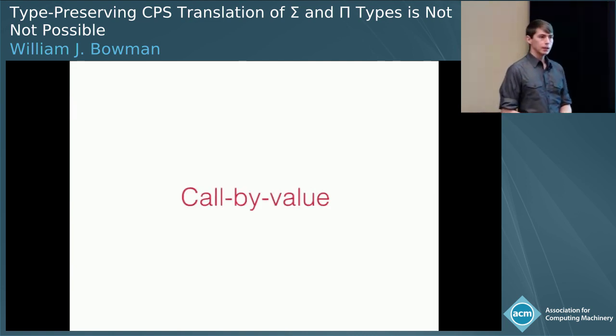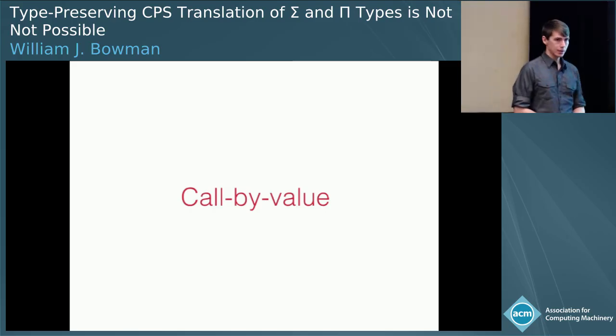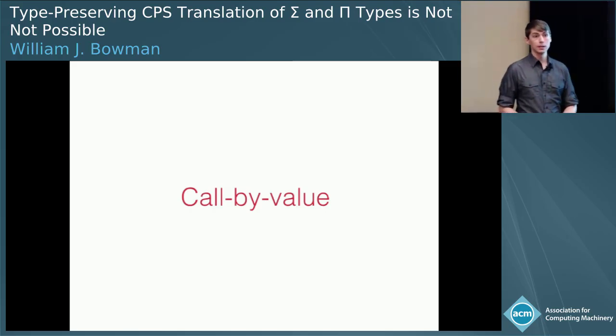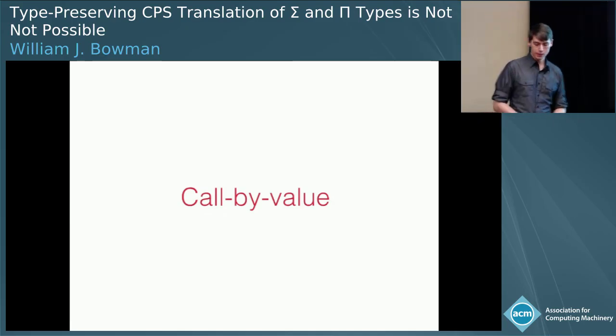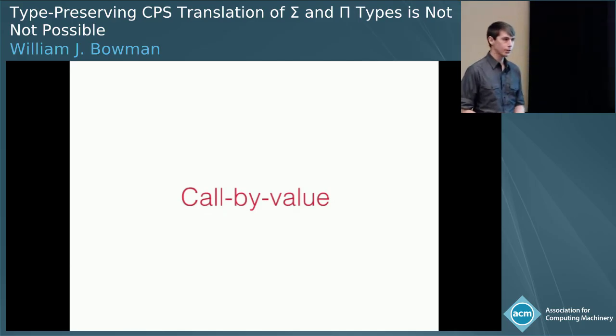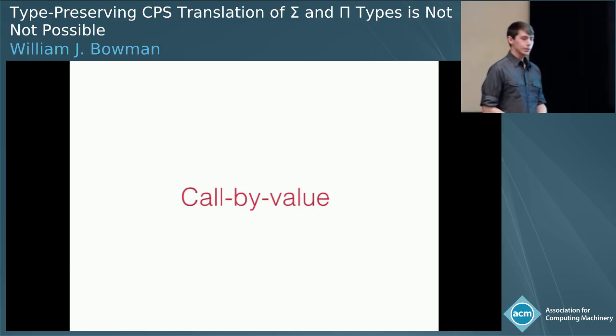Okay, so far I've been looking at the call by name translation and sigma types, because this is what Barthe and Uustalu prove are not type preserving. But in the paper, we actually take a look at the call by value translation as well. And call by value is in some ways more broken than call by name and sigma types. It turns out that since call by value forces every expression down to a value, any dependency is essentially broken by the call by value translation.